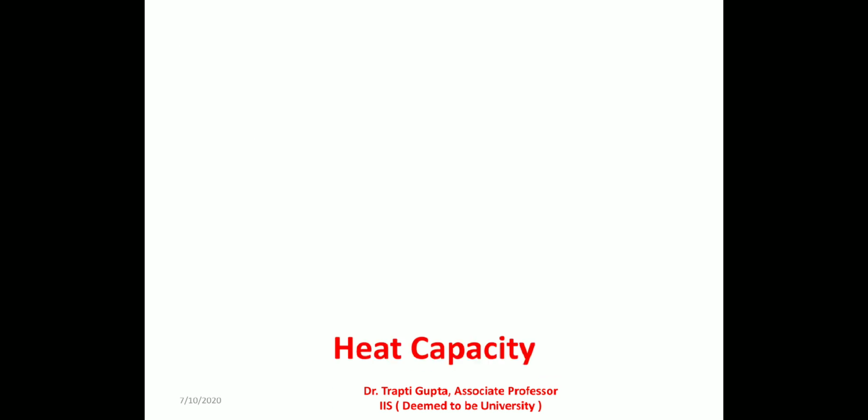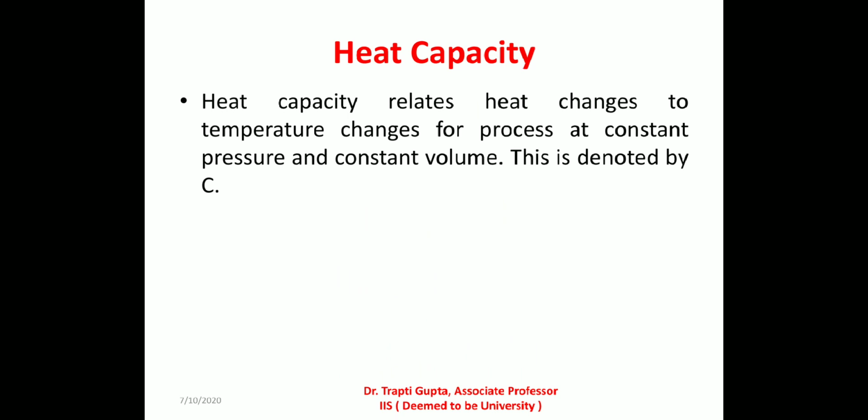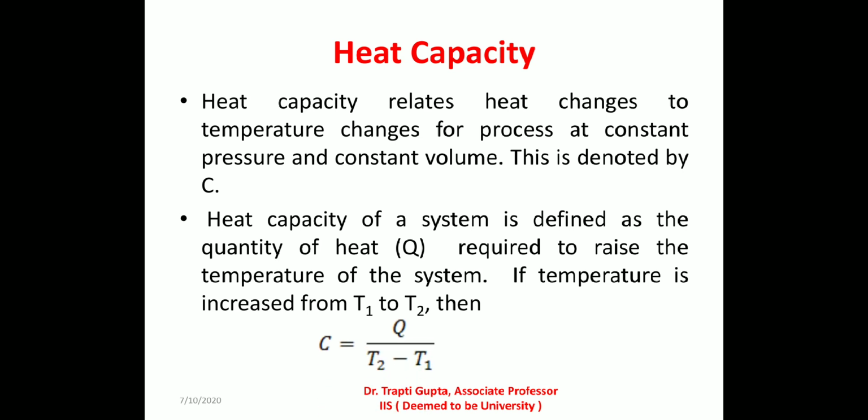Next topic is heat capacity. Heat capacity relates heat changes to temperature changes for a process at constant volume or at constant pressure. This new function is denoted by C and it may be defined as follows. Heat capacity of a system is defined as the quantity of heat required to raise the temperature of the system from lower temperature T1 to higher temperature T2 divided by the temperature difference. So we can write C is equal to Q upon T2 minus T1.